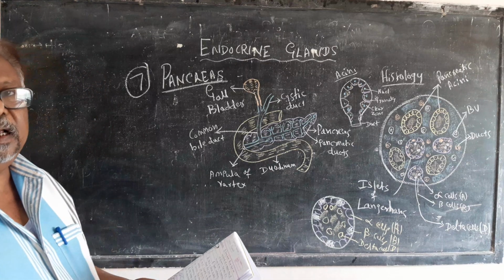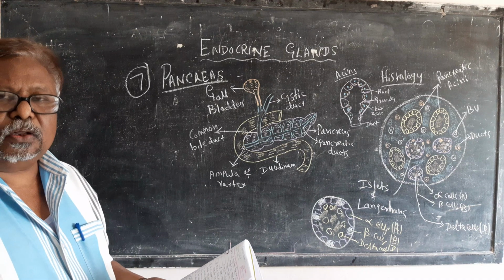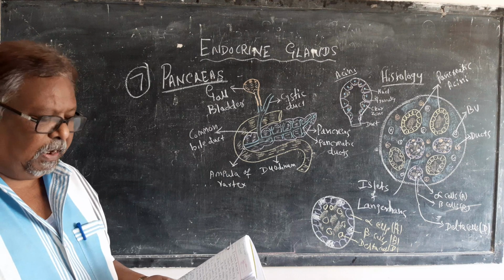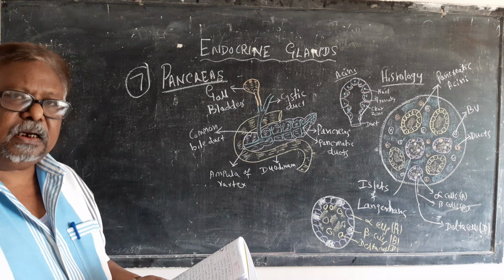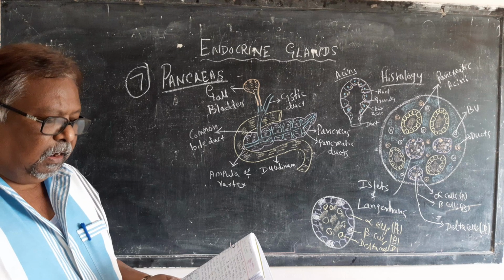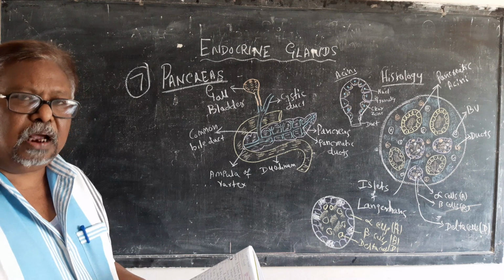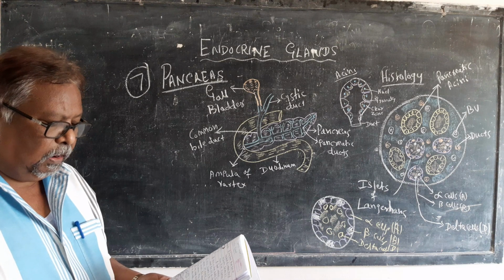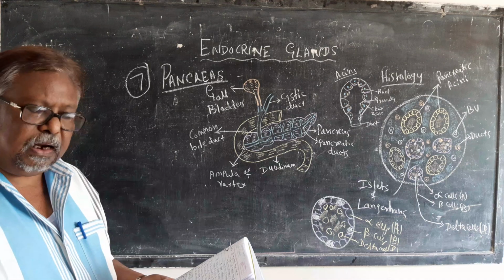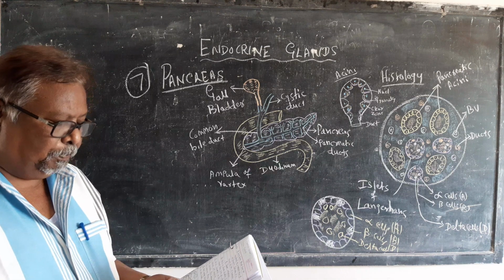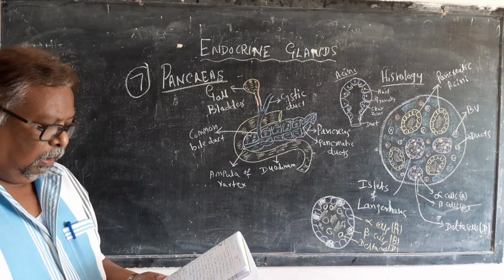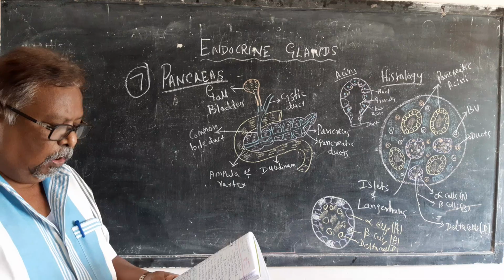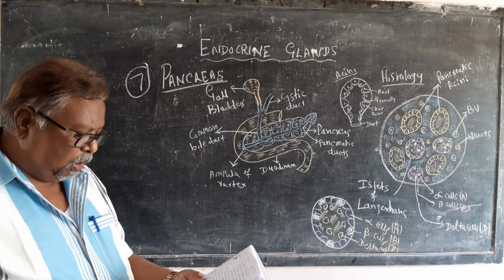Exocrine means the digestive juices or the digestive enzymes secreted by the pancreas, and the endocrine are the ductless glands which produce the hormones which are directly poured into the blood. So the pancreas is an endocrine as well as an exocrine organ. The endocrine portion of the pancreas secretes hormones which are directly poured into the bloodstream.